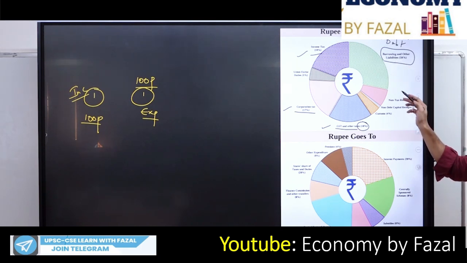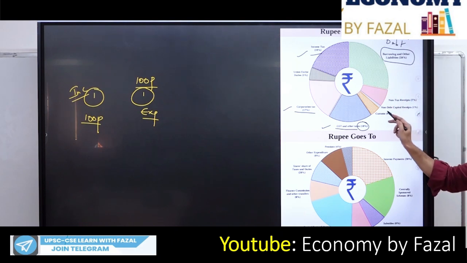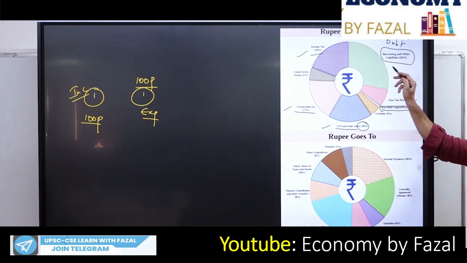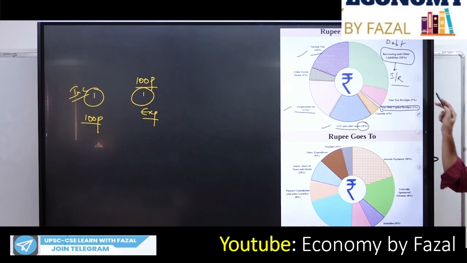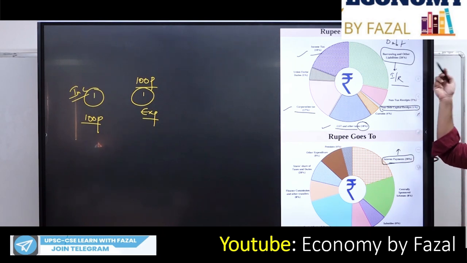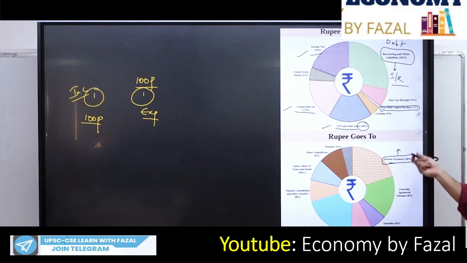Second, after this debt component, the non-debt component. The non-debt component is again 1%. The debt component is 28%. On this debt component, what do I have to pay? Interest. So look here, interest payments. Earlier this interest payment was less than 20%. Now this interest payment has increased because your borrowings are also slowly increasing, and the interest payments will anyway increase. Now borrowings are 28%, which are called debt, loans.